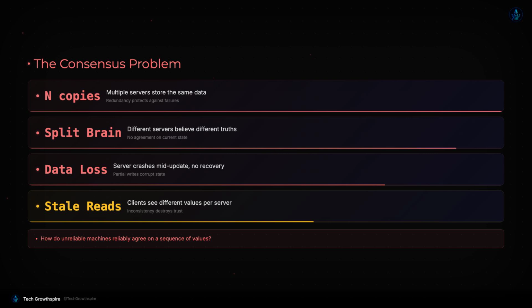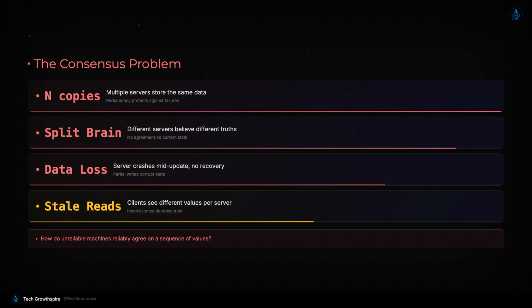Without a consensus algorithm, you get split-brain scenarios where different servers believe different things are true. You get data loss when a server crashes mid-update. You get inconsistent reads where clients see different values depending on which server they ask. The consensus problem is essentially this. How do we get a group of unreliable machines to reliably agree on a sequence of values?